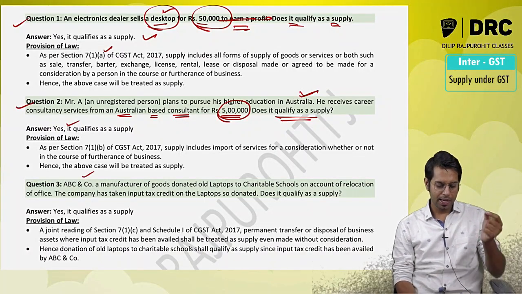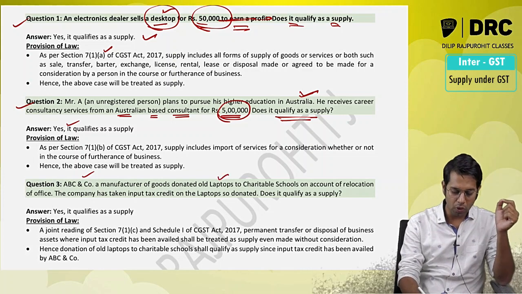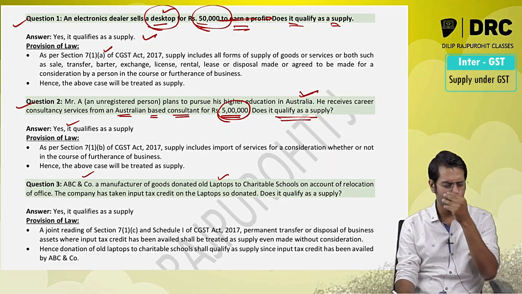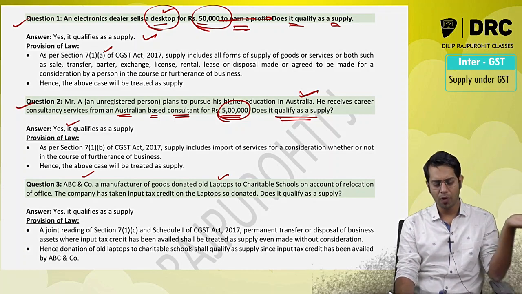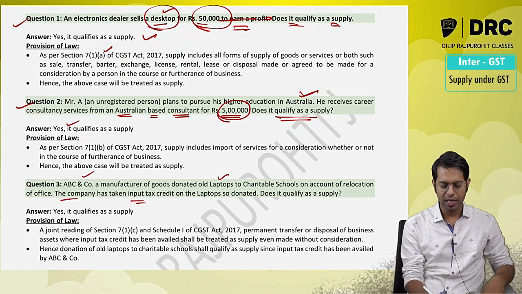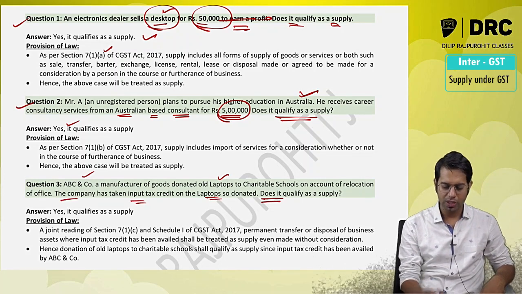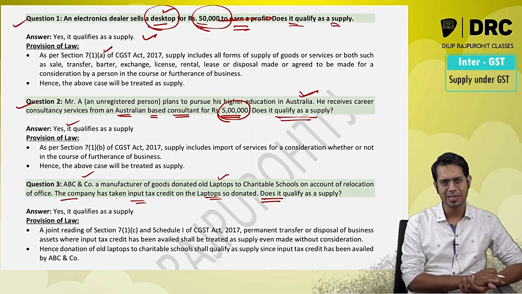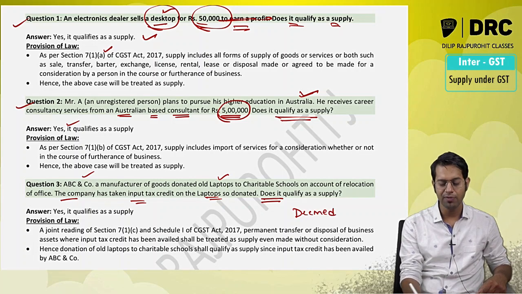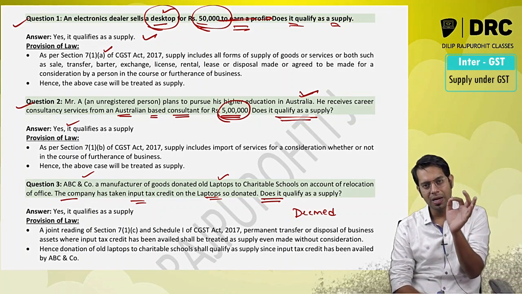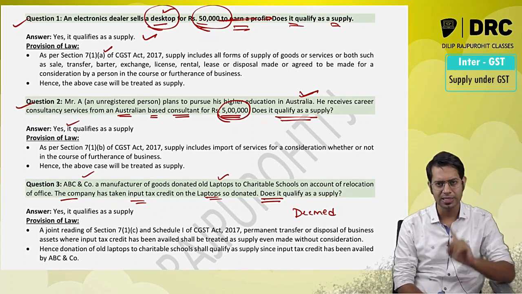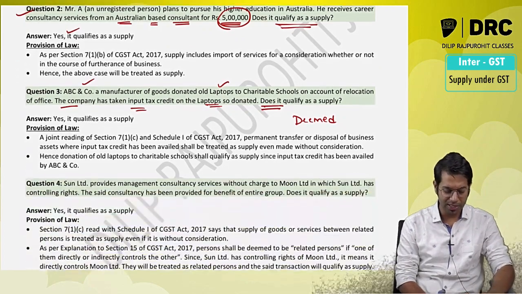ABC company, a manufacturer of goods, donated laptops to charitable school on account of relocation of the office. So they were shifting the office, so whatever old laptops they had, they gave to some school. The company has taken input tax credit on these laptops. So does it qualify as a supply? Answer is yes, it is a supply, because this is called as deemed supply. Section 7 subsection 1 clause C read with schedule 1 says, if you are permanently transferring or disposing of any business asset on which input tax credit was availed by you, then it will be treated as supply.